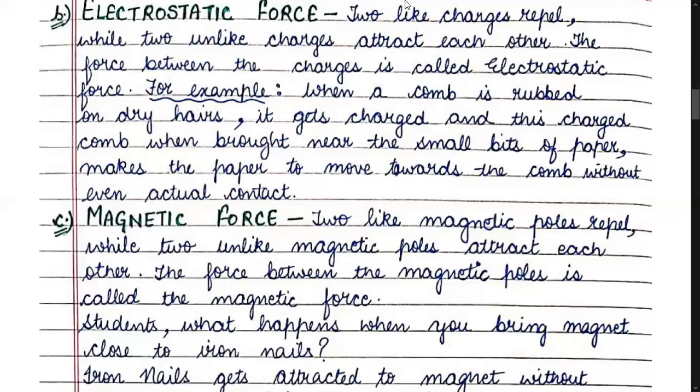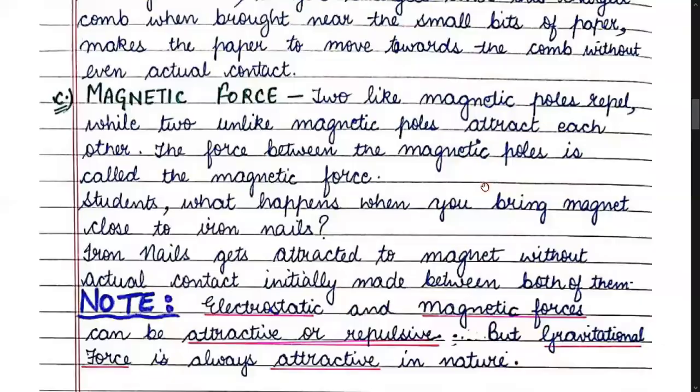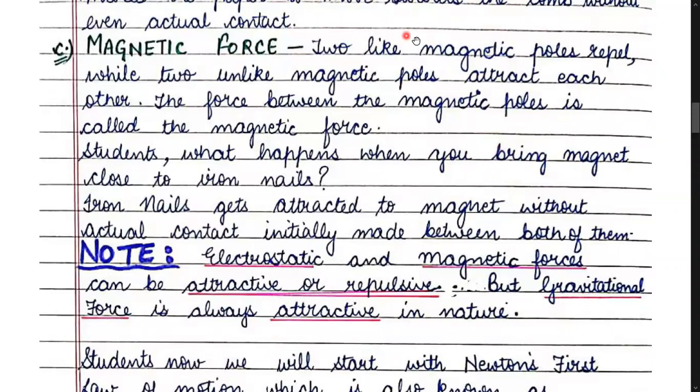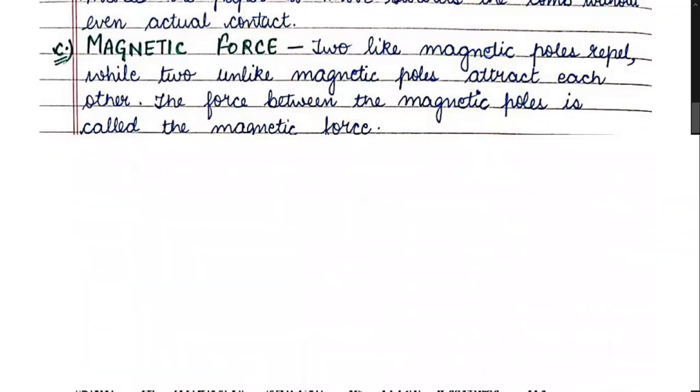Now, children, the third type of force is magnetic force. That is also a non-contact force. Children, as we had two like charges, similarly, in case of a magnet, you have two poles. A magnet has two poles, namely north and south pole. Each magnet has a north pole and a south pole.